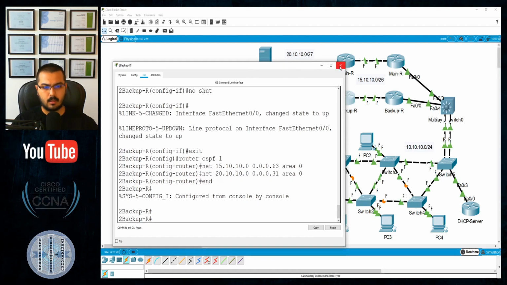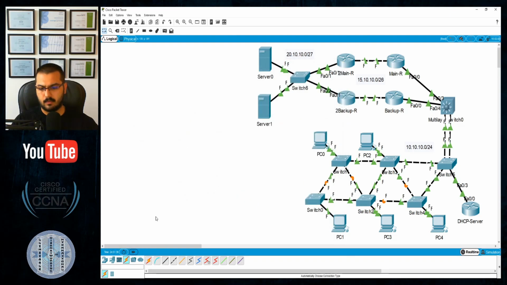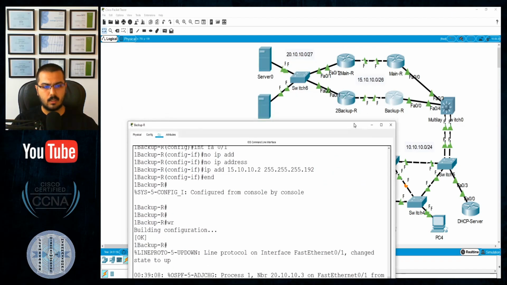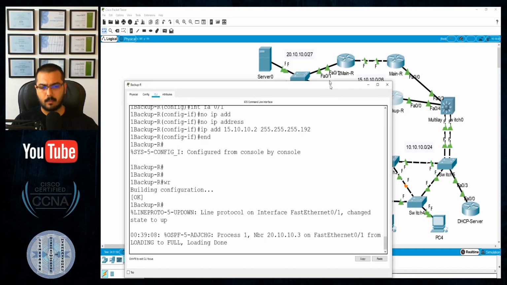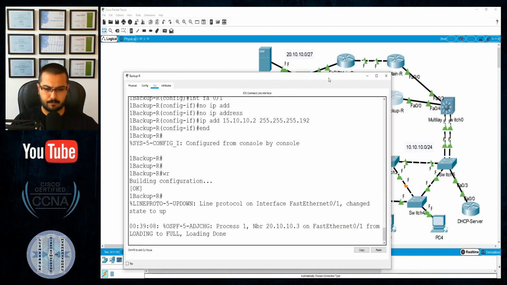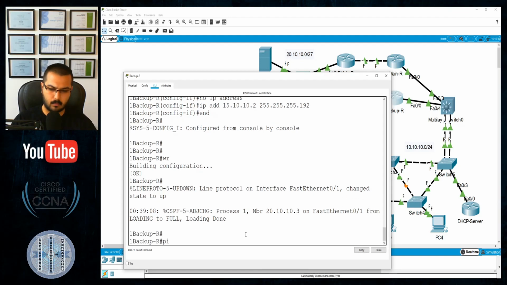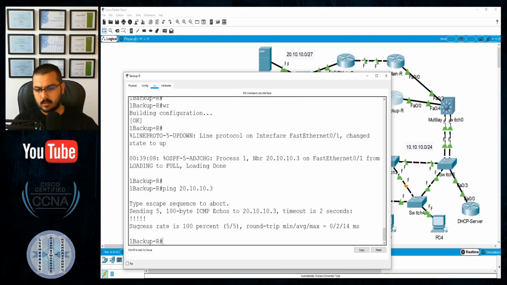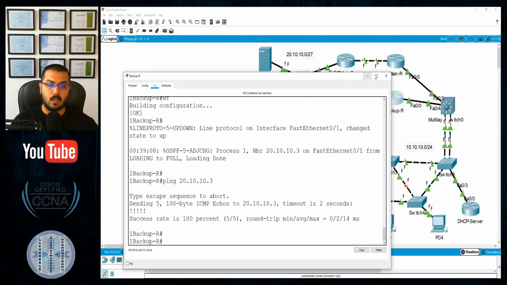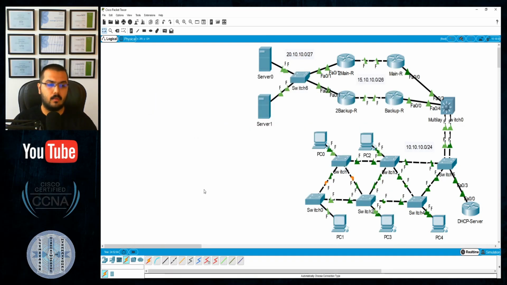Okay, leave that. A bit of fast forwarding. Let's see if I can reach the IP address, if routing works correctly. This will be 20.10.10.3. Okay, ping 20.10.10.3 indicates success, so the success rate is 5 out of 5. Okay, good.